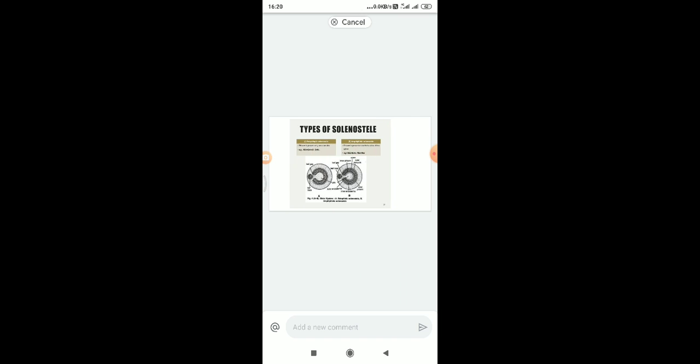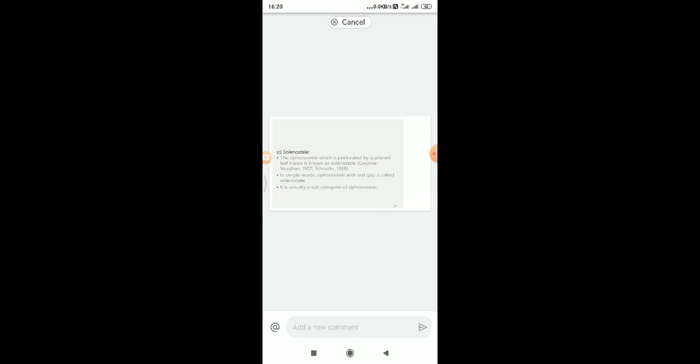They may be ectophloic or amphiphloic in nature. Some authors, Bower, Wardlaw and Esau, however, interpreted the solenosteles as amphiphloic siphonosteles. So the solenostele is a part of the siphonostele, actually a subcategory.